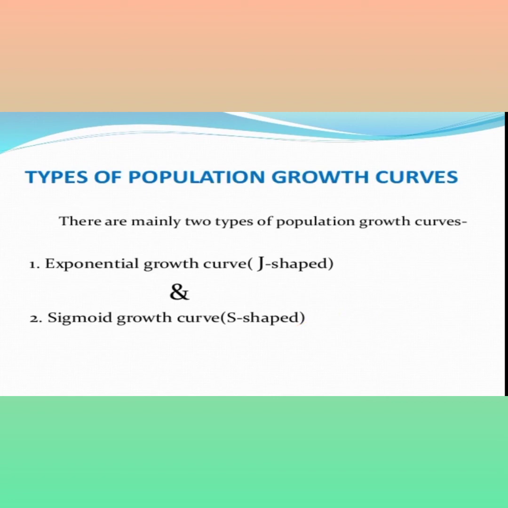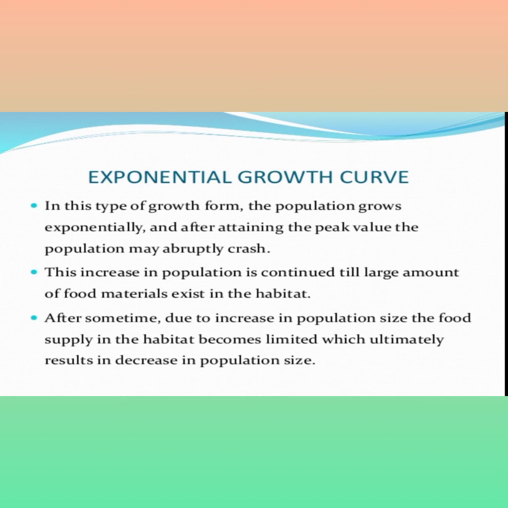Types of population growth curve: there are two types. The exponential growth curve shows the J-shaped curve, and the sigmoid growth curve shows the S-shaped growth curve. Let's see the exponential growth curve.